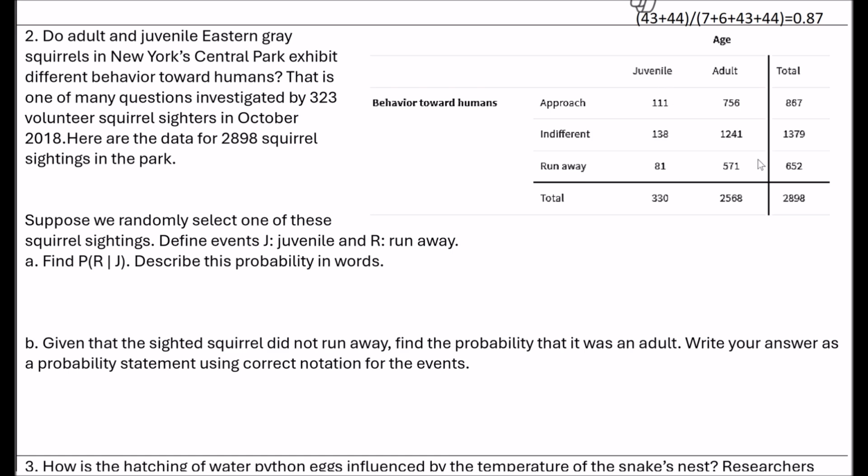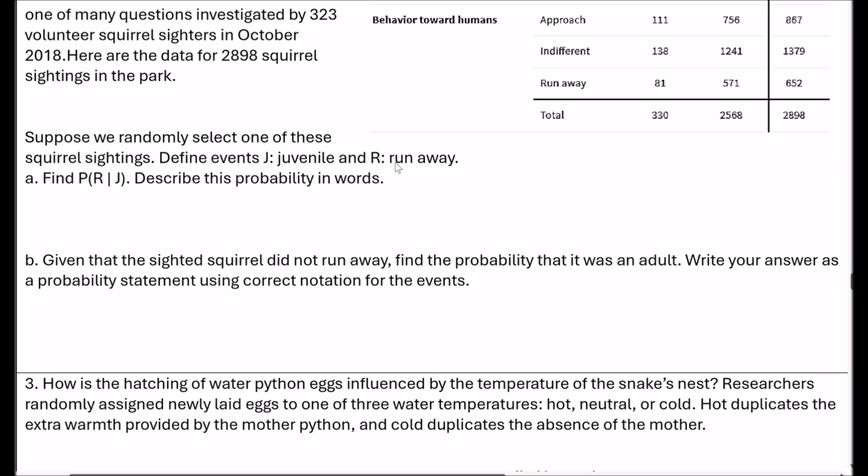And then whether they're juvenile or adult squirrels. So we've got J is juvenile, R is they run away. Find the probability that, given that they're juvenile squirrels, they run away. So the probability of R given J. Again, it's the probability of R and J divided by the probability of J.